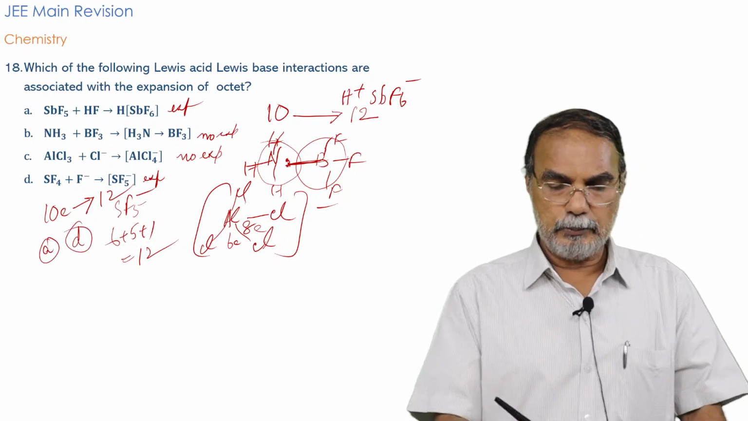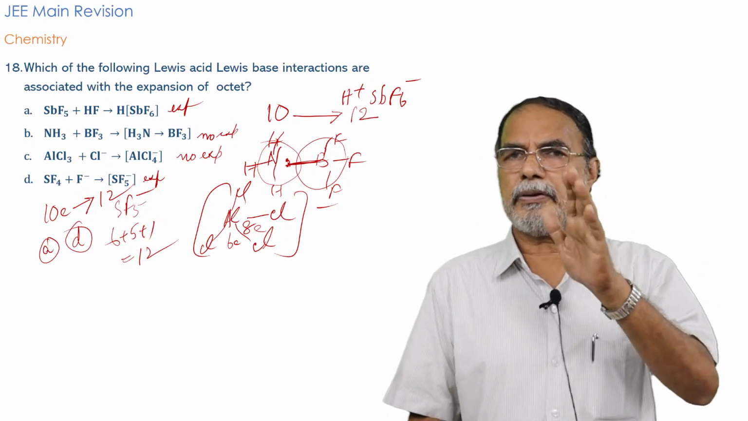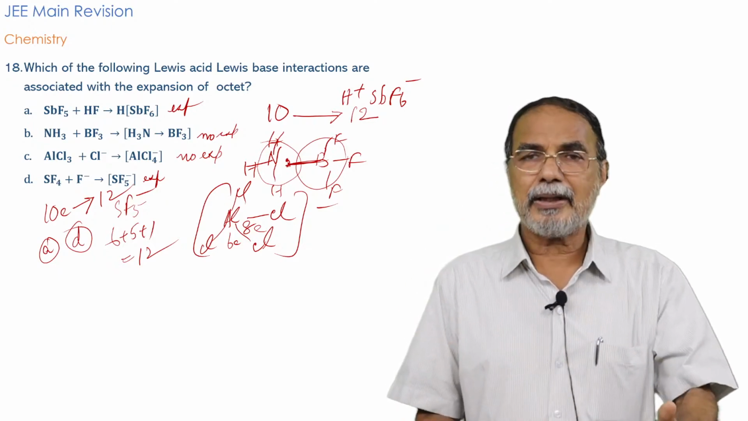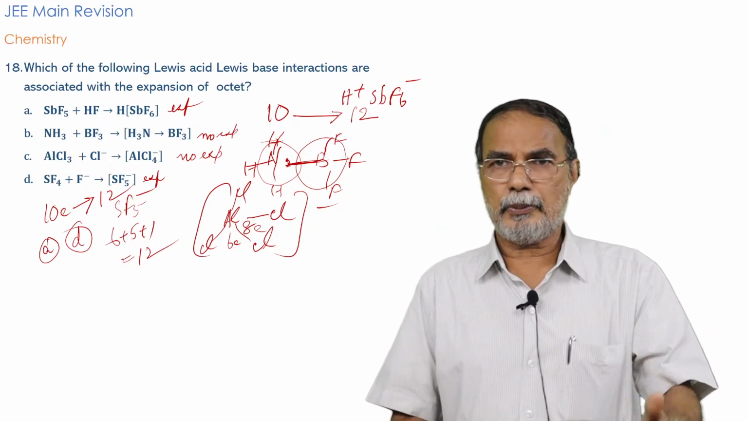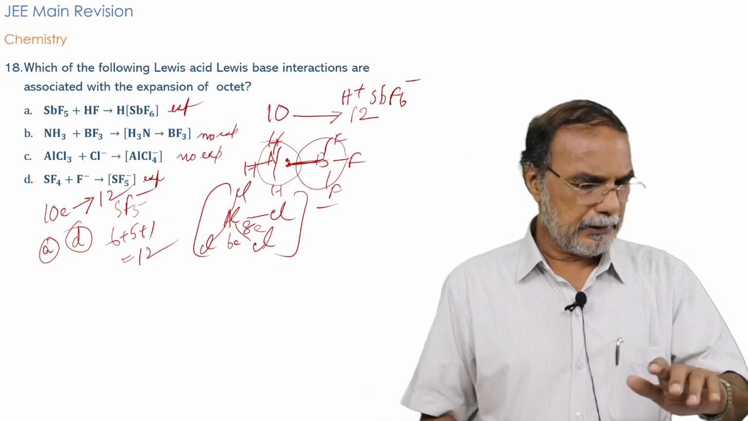Both are correct. In both cases, you find it. It's a simple question. The only thing is that you have to count the number of electrons. If there are more than 8 electrons, it is called expansion of octet. So check whether there is more than 8 electron formation during the process. In that case, it is octet expansion.